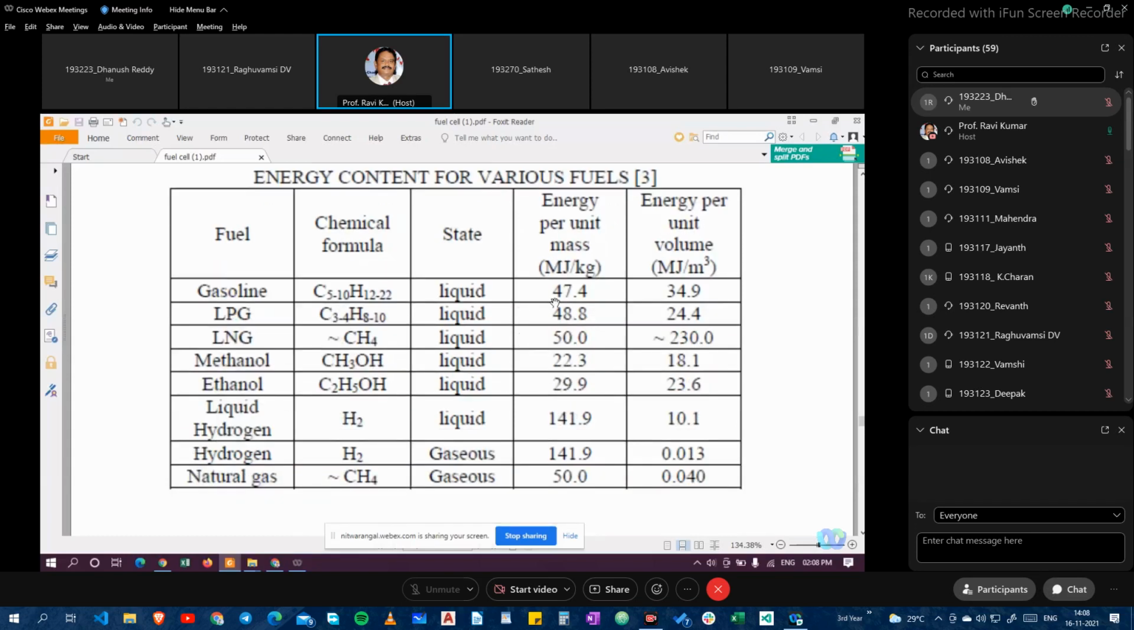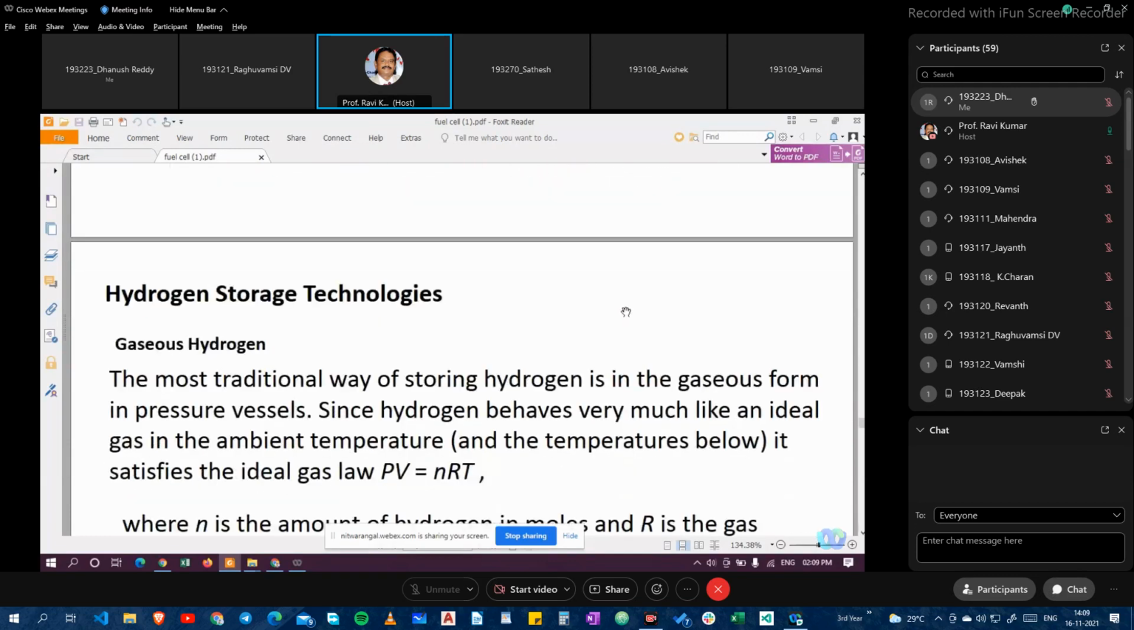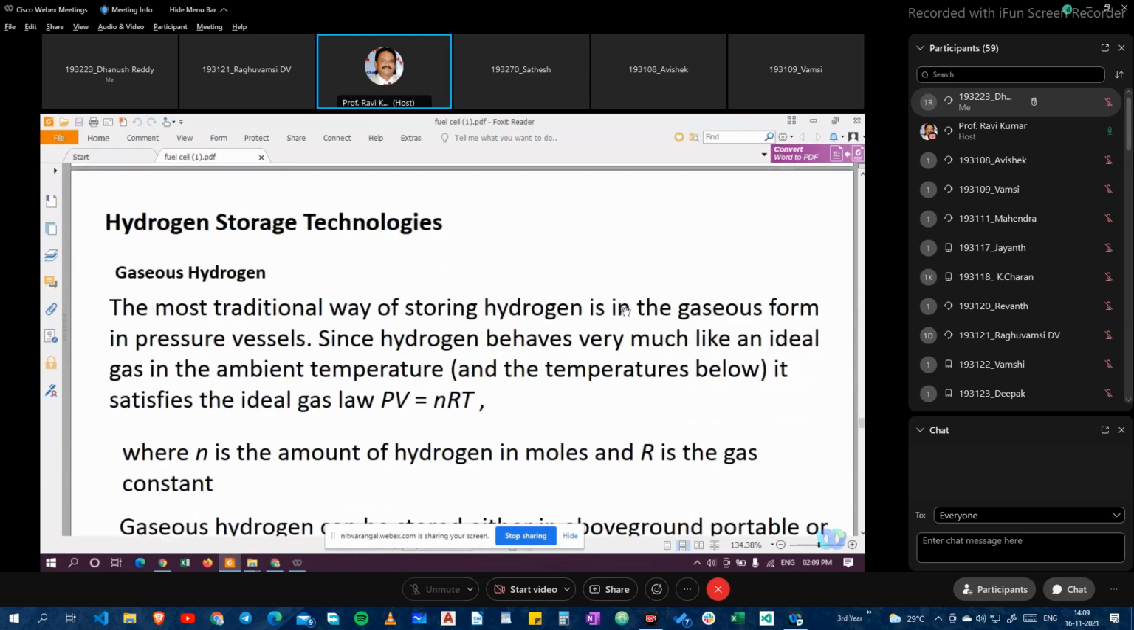We have energy per unit mass of 47.4 megajoules per kg. Energy per unit volume is 34.9. Like the table you have been given, showing the different energy content of the various fuels. And for hydrogen storage technologies, basically the two forms I told you, liquid form and gaseous form, and we have the chemical and physical forms.